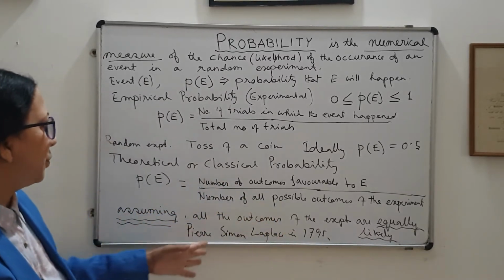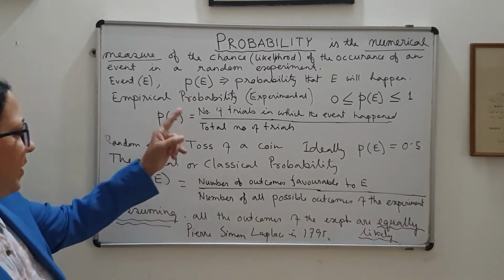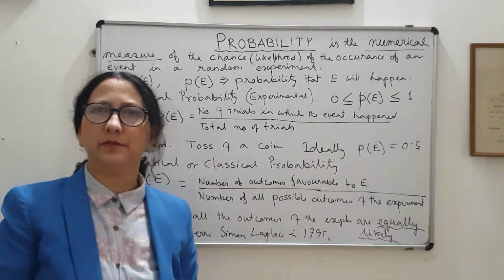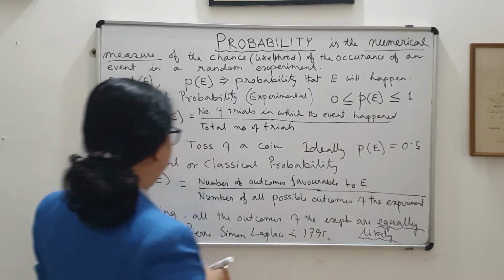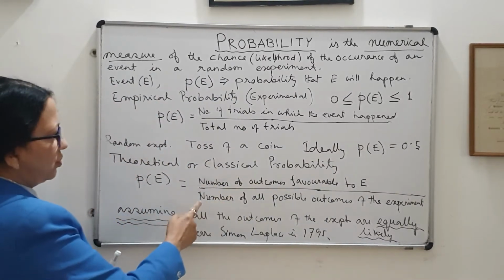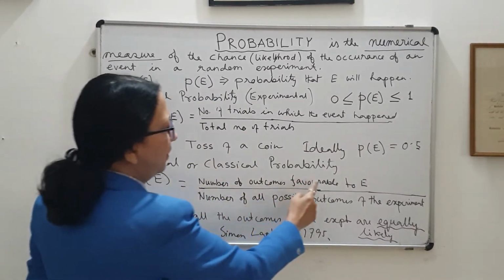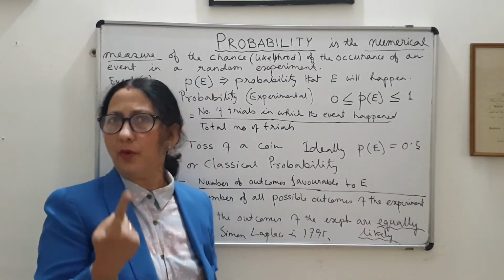I think this is clear to you. Now again, if I take that random experiment, tossing a coin, and the event to be head, what will happen according to the classical definition? When I toss a coin, the number of outcomes favorable to E is only one, only head.